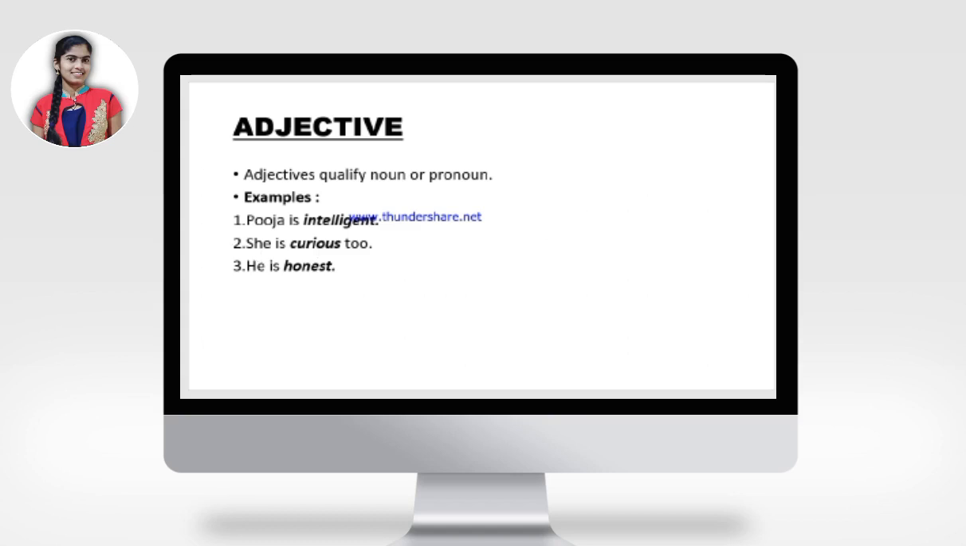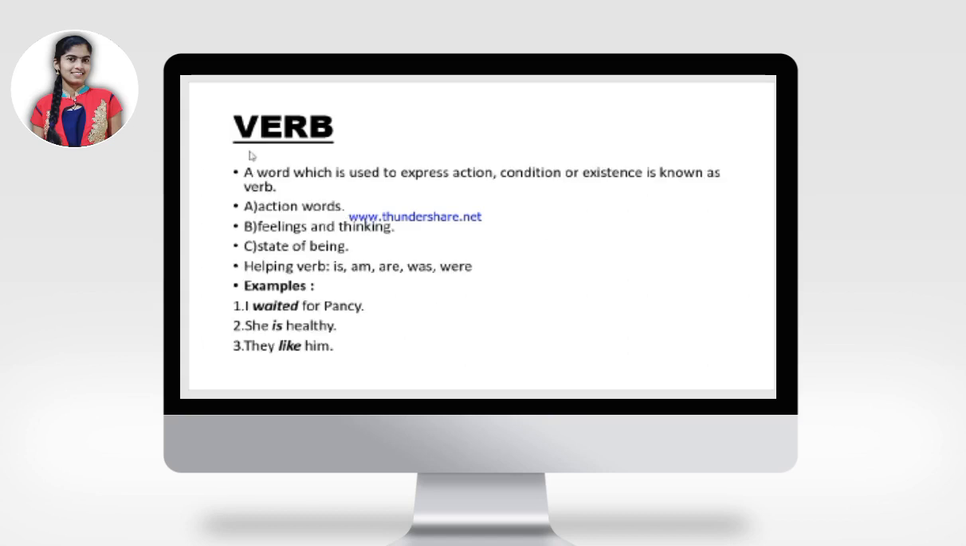Next, verb. A word which is used to express action, condition or existence is known as a verb. Action words, feelings and thinking, state of being are the conditions of a verb. There are helping verbs also, that is, am, are, was, were. For example, I waited for Pansy. Here waited is an action word. She is healthy. Here is is a helping verb. They like him. It is a feeling.